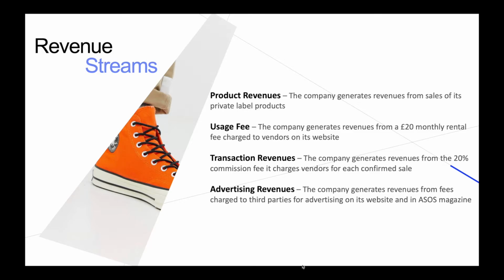There are totally 4 segments for the revenue stream on Asos. First is the product revenue. Asos has sold over 4,000 products on their own website to generate profit. Second is the usage fee. Asos charges their vendors a £20 monthly rental fee for using the website. And third is transaction revenue. Asos charges 20% for each confirmed sale from their vendors as a commission fee to generate another revenue.